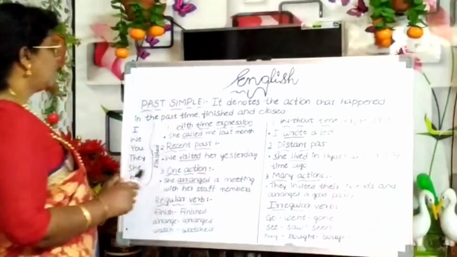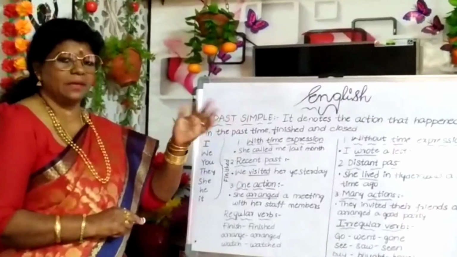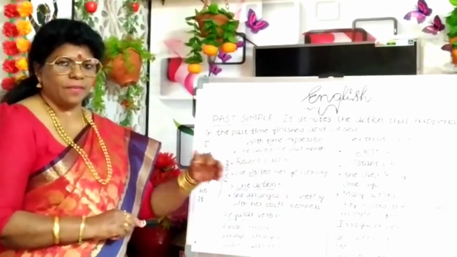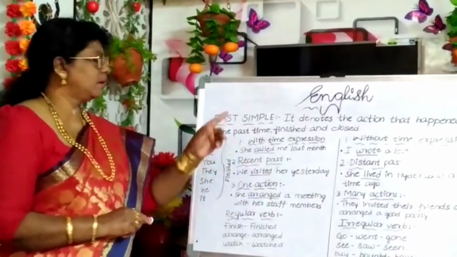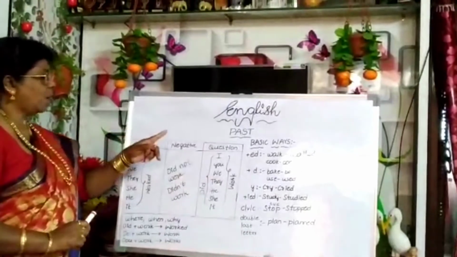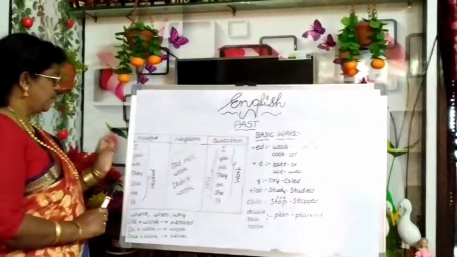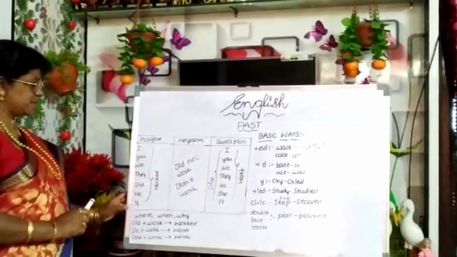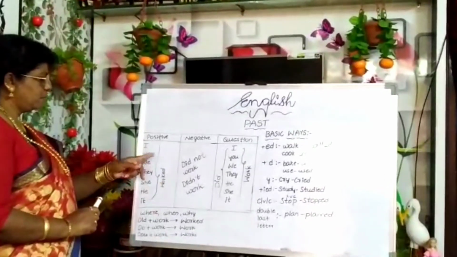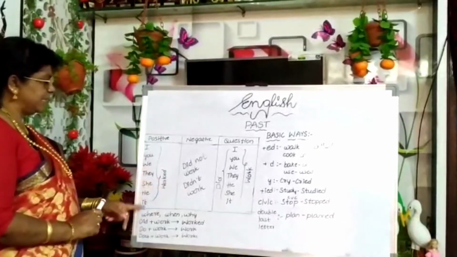Okay. So in short, simple past we are using for past, completed actions. I wrote a letter yesterday. I finished my work. I arranged a meeting. These all come under simple past. Okay. Here, how simple past works in positive, negative and question. Positive, let us go for personal pronouns. I worked, you worked, we worked, they worked, she worked, he worked, it worked.